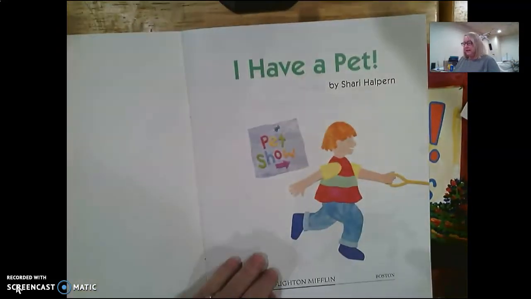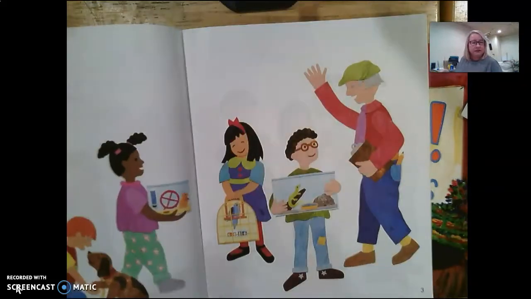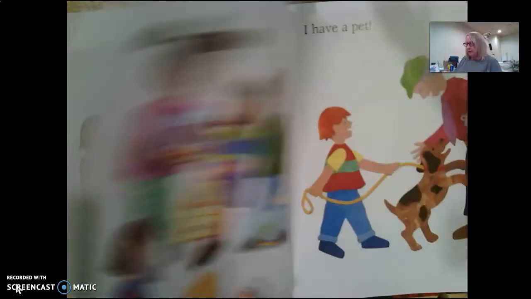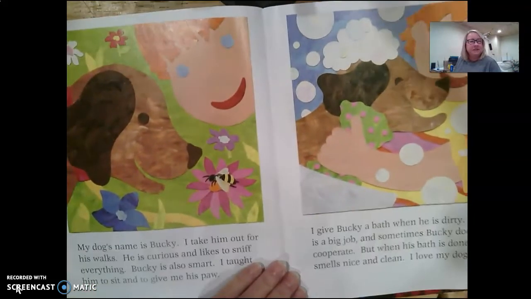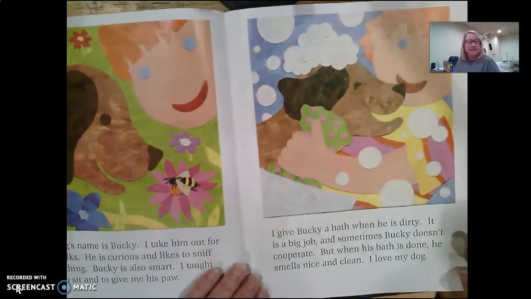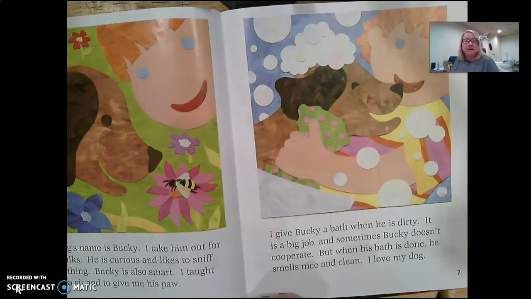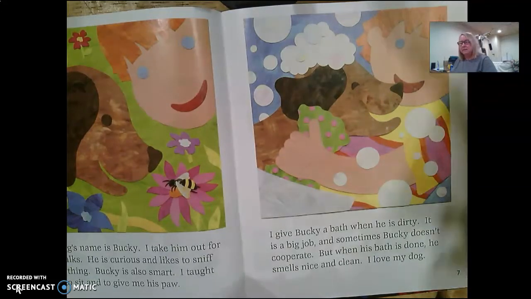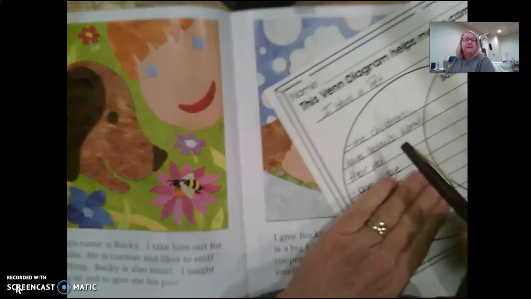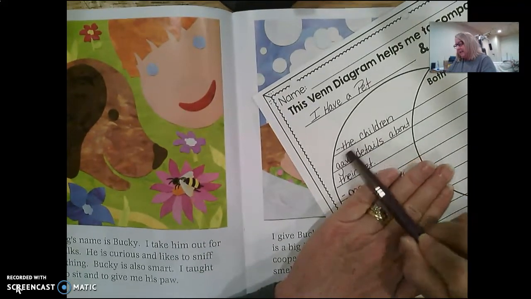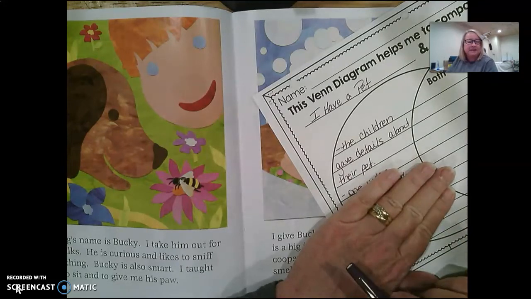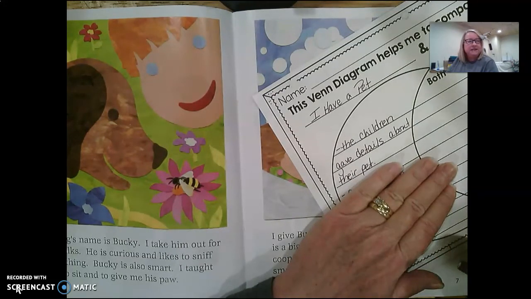Now, in this story, the characters, the boys and girls in our story, gave really detailed descriptions of their animals. Talking about what they did to clean up the pets or how they took care of the pets, how they were curious or smart or how they felt. So in this one, I Have a Pet, I wrote out some stuff already. So I'm going to say the children gave details about their pet. Okay? So they gave all kinds of details about their pet.